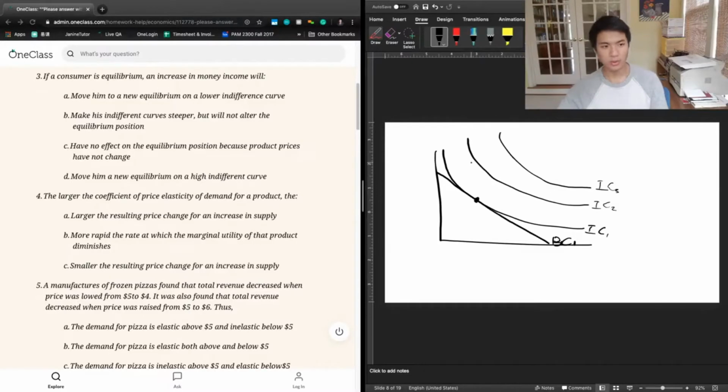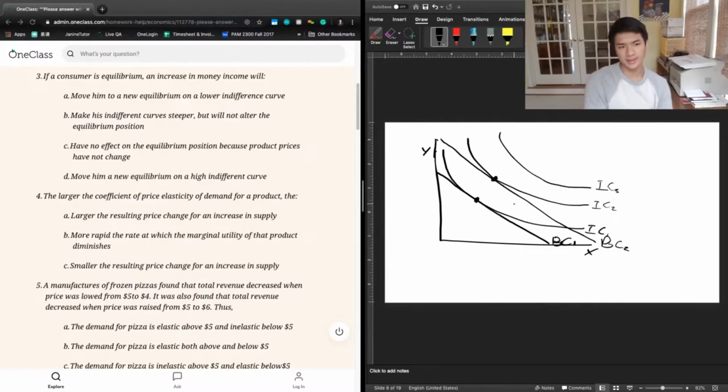BC1. So higher income means we can afford more of each good. And so we would want to see an expansion of our budget constraints to a higher level. And so it might look like something like this, right? Where we have budget constraint 2 as our new budget constraint, and that's going to increase us from indifference curve 1 to indifference curve 2, which is now tangent to our new budget constraint.